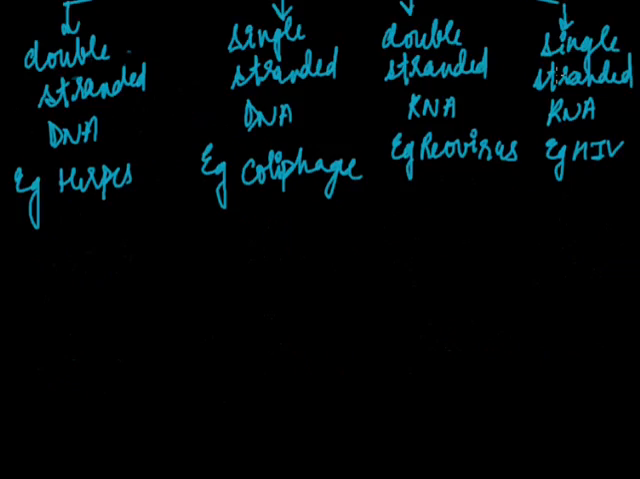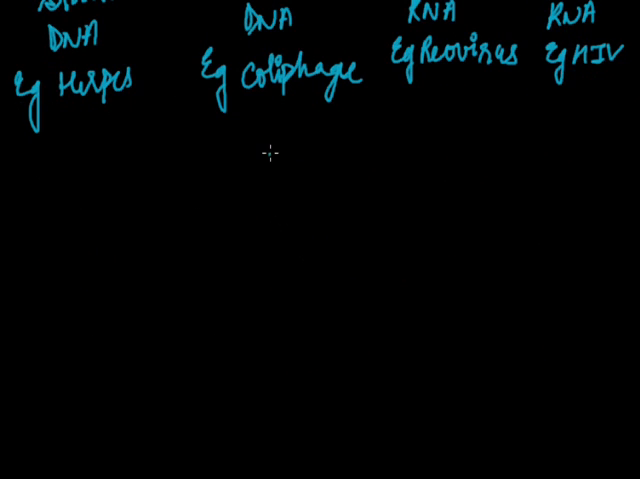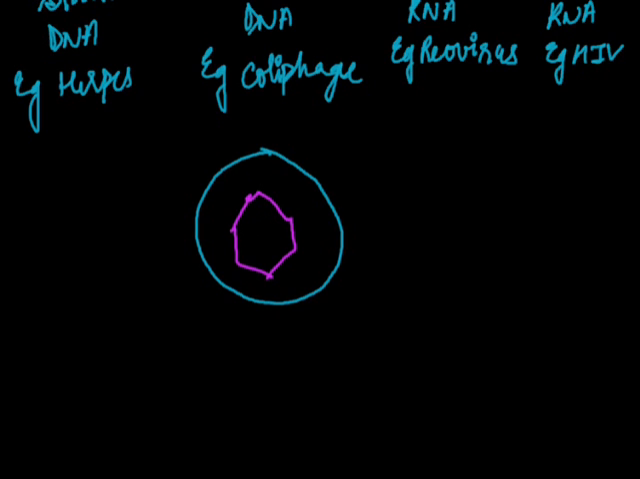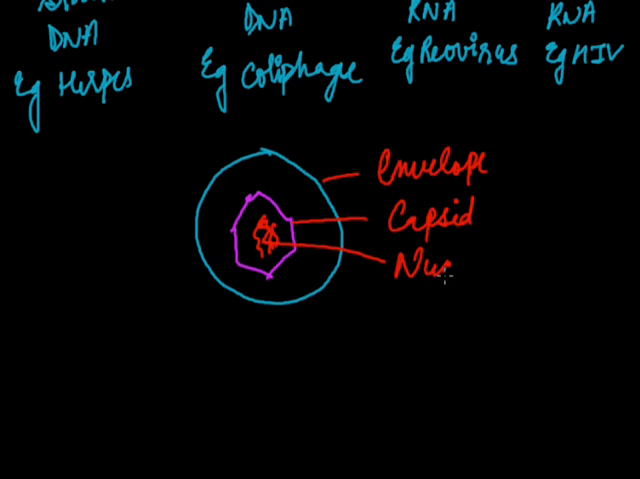So we can summarize and draw a diagram. This is the envelope, this is the capsid, and this is the nucleoid, the genetic material. The capsid's units are known as the capsomeres. It is made up of protein, and the nucleoid is the genetic material of the virus.